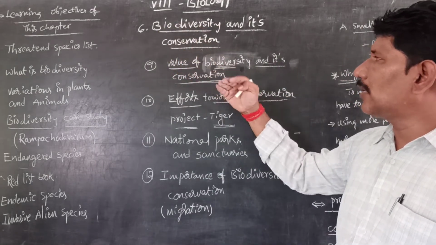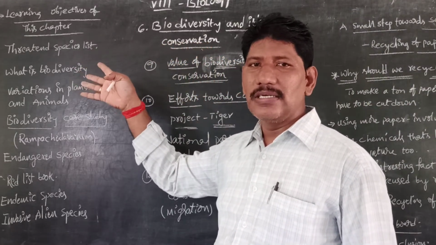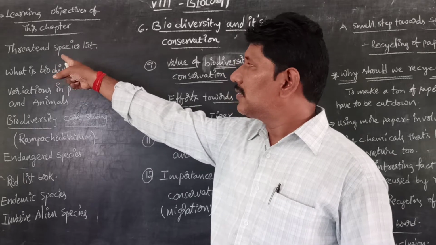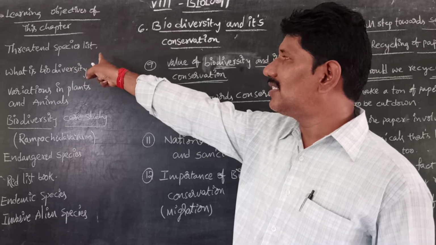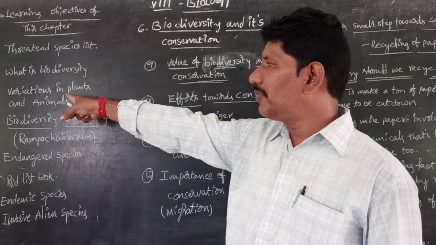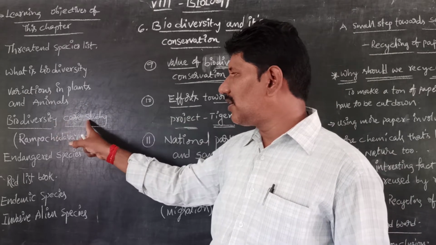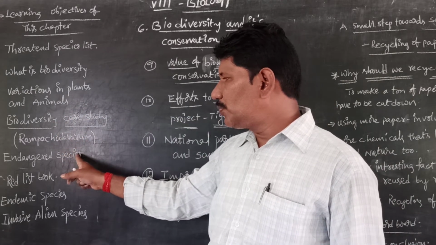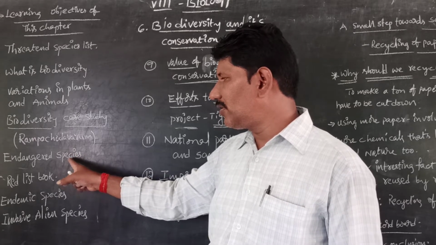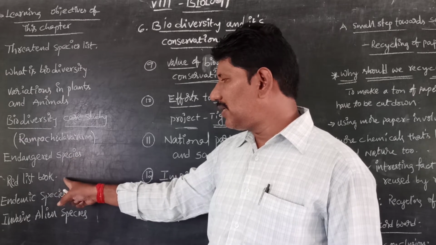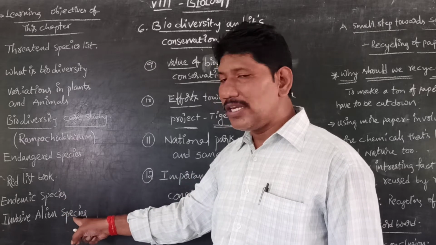Before coming to the conclusion of the concept, we can recall the concepts covered in the previous videos. These are the listed objectives of this chapter: threatened species list, what is biodiversity, variations in plants and animals as usual, human beings, biodiversity as a case study of Rampachodavaram, endangered species, the definition of endangered species and examples, the Red Data Book list according to IUCN and ZSL, endemic species, invasive alien species.